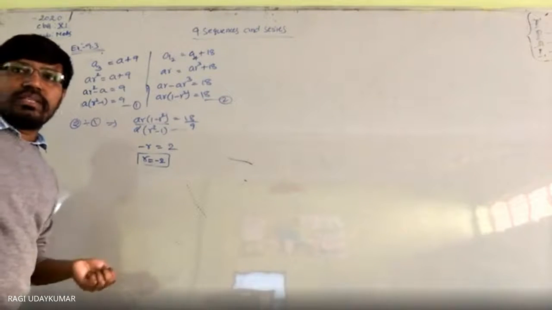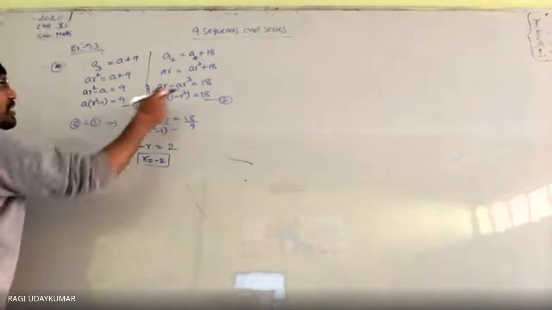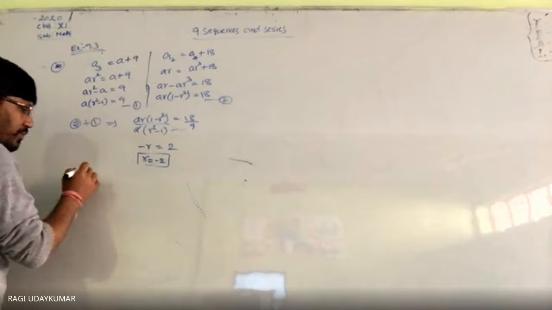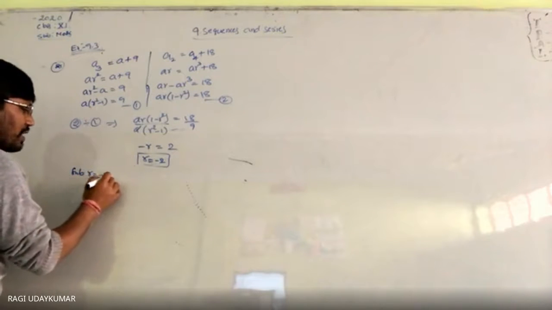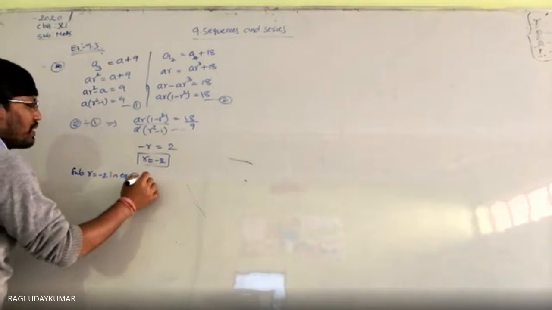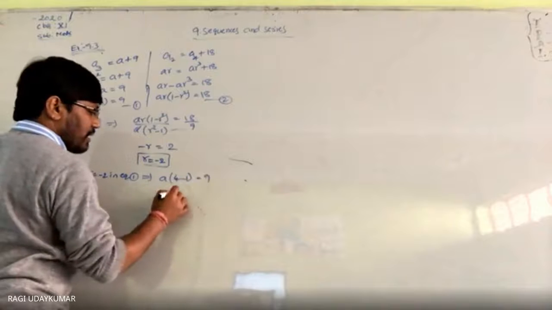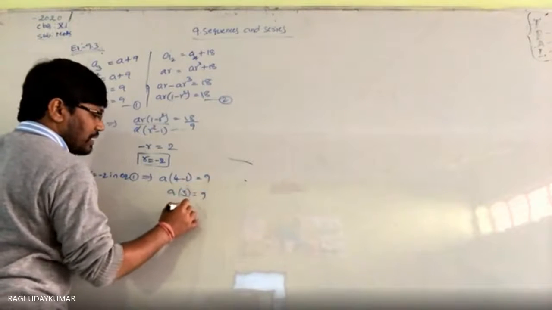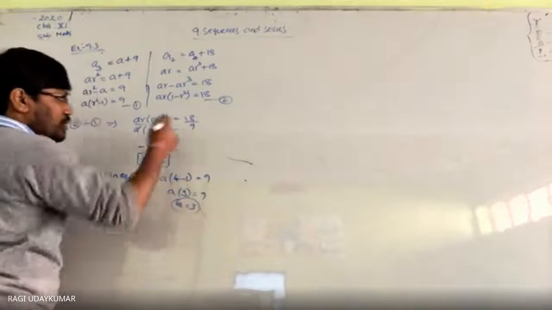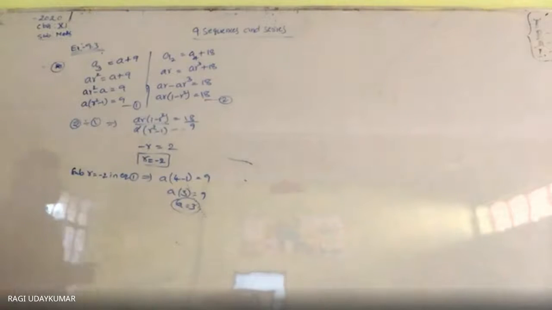Substitute this in this equation or that equation. Substitute R equal to minus 2 in equation number 1. A into minus 2 square, which is 4, minus 1 is equal to 9. A into 3 is equal to 9. A is equal to 3. Therefore the first 4 terms you are asked to find, you can easily find. Can you find out? Yes, sir.